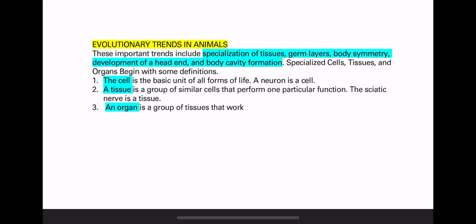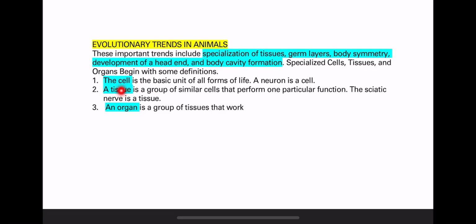My dear students, let's complete chapter 12 in Baron's Sad book, Taxonomy. Now we're going to talk about evolutionary trends in classifying animals. We classify animals according to having specialization of tissues or germ layers, body symmetry, or having a head. Does it mean that not all animals have a head? Yes. Or the body cavity formation. Let's know together what those things are.